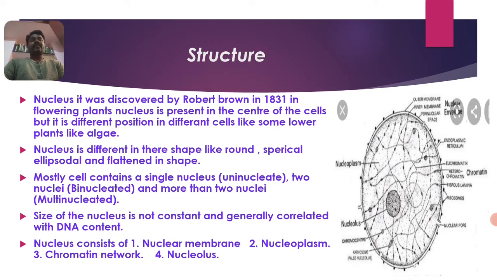The size of the nucleus is not constant, and it is generally correlated with the DNA content. How much DNA is present in the nuclear part determines how the size of the nucleus varies. The nucleus mainly consists of four different parts: one is the nuclear membrane, second is the nucleoplasm, third is the chromatin network or chromatin fibers, and last is the nucleolus.